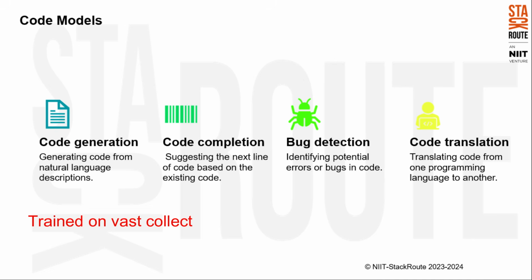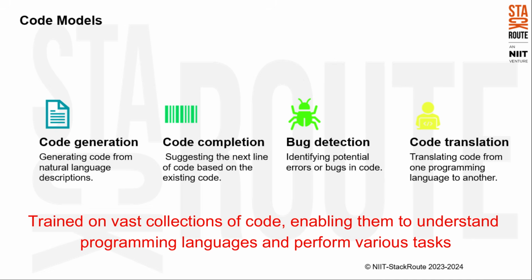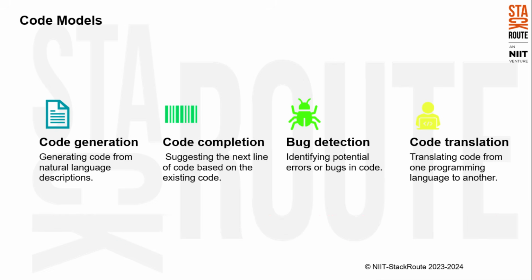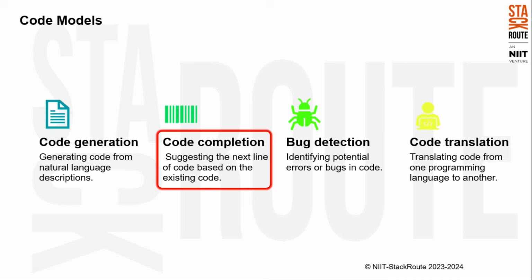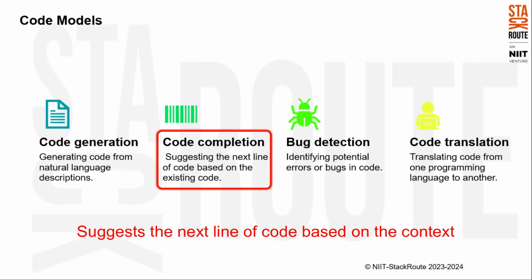These models are trained on vast collections of code, enabling them to understand programming languages and perform various tasks. Code generation allows developers to create code based on natural language descriptions, saving time and effort. Code completion acts like an intelligent assistant, suggesting the next line of code based on the context.